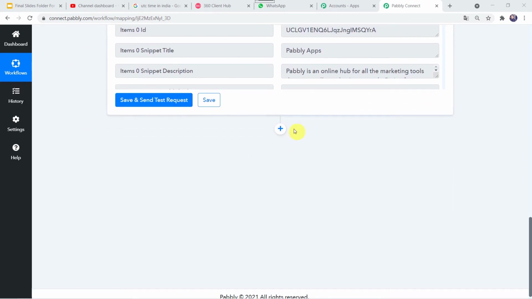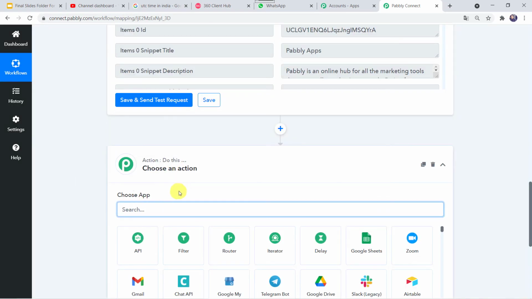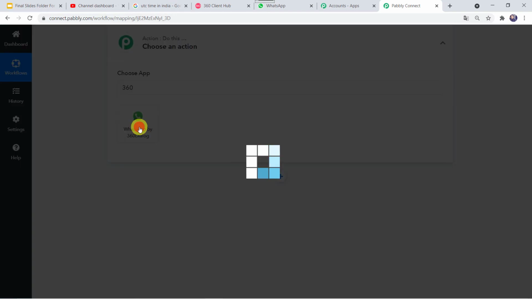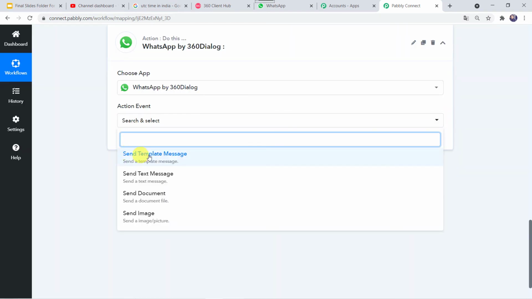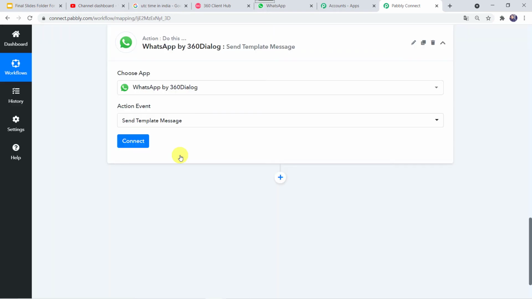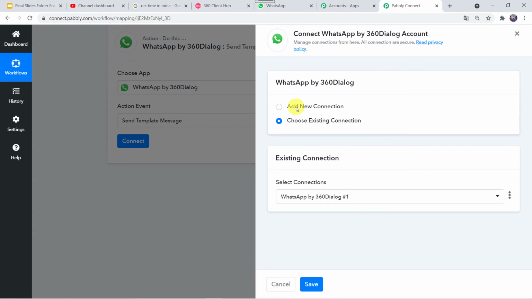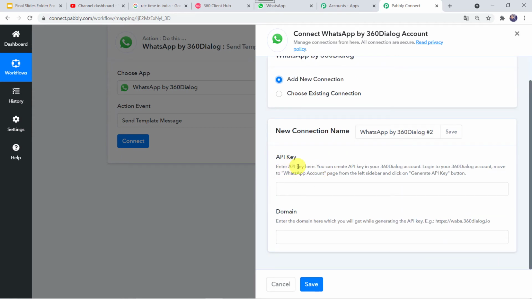For that again we have to click on this add application plus sign. Here in the action window we have to select 360 dialog. In the action event we have to select send template message. Click on connect. Here again we have to click on add new connection. Now here it is asking for the API key and domain. So let us read the instructions.